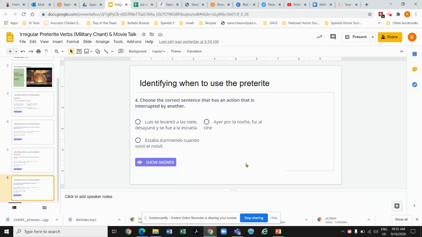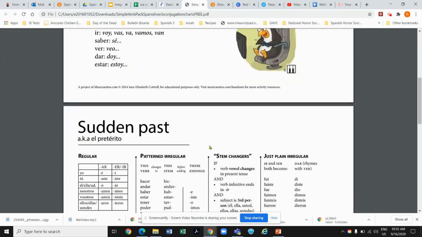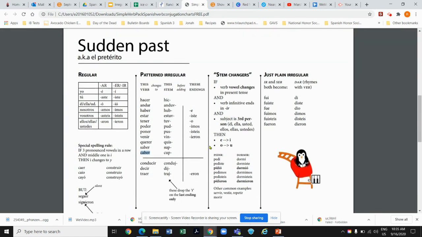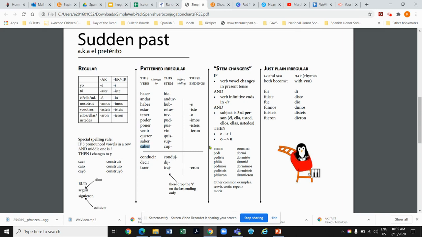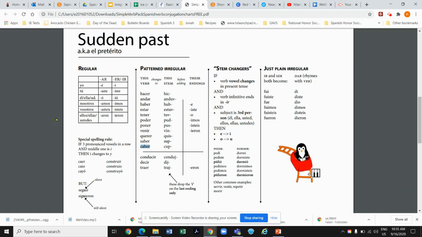For those of you that need just a quick review of the preterite tense, we're not going to review the present. If you need to review the present, you need to come to tutoring hours at this point. So we have the sudden past, which is el pretérito, right? If you look, this is a great document or a great resource to have. So a screenshot would be nice, but it would be even better if you paused and wrote these things down.